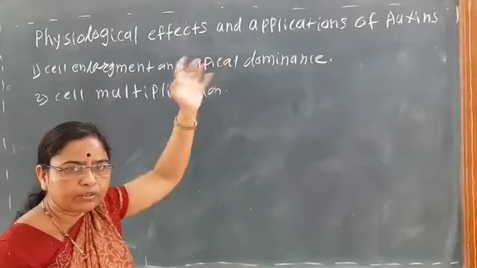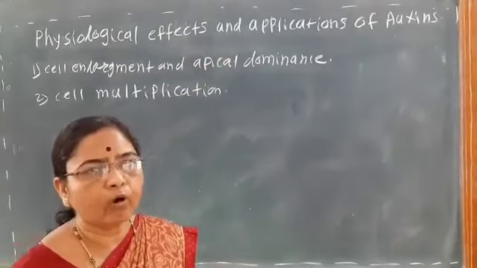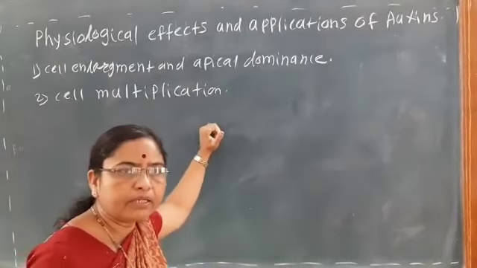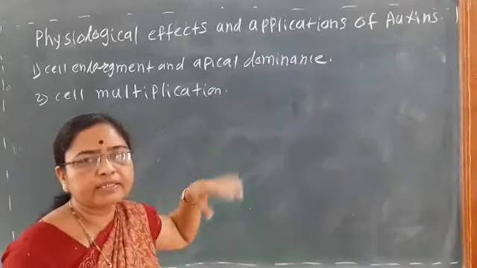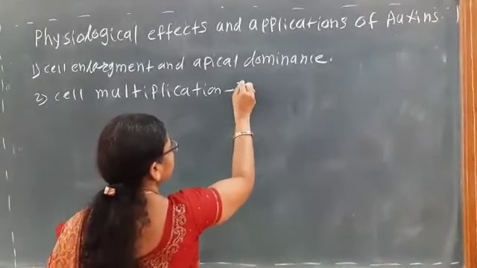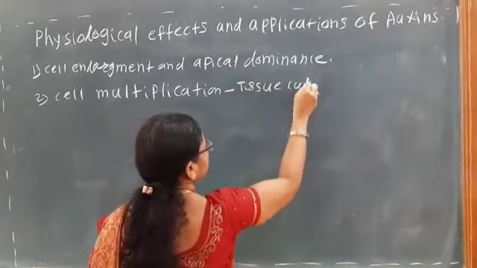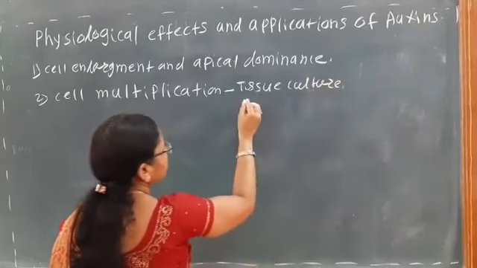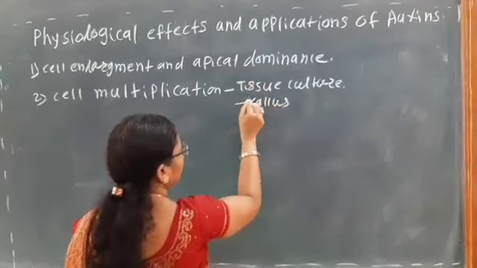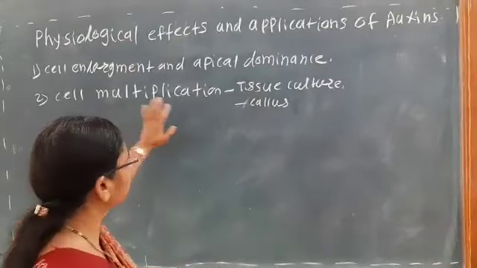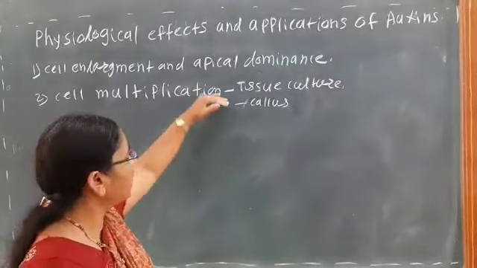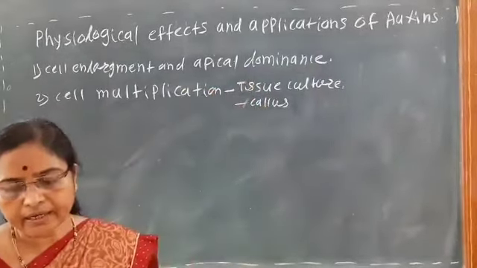Okay, so we have seen that the primary role of the auxin is cell division. In case of multiplication, what does multiplication mean? That is, the cells get divided and redivided. Okay, so in tissue culture, for the formation of the callus, the cell multiplication is most important. So for the cell multiplication in tissue culture technique, auxins are applied.